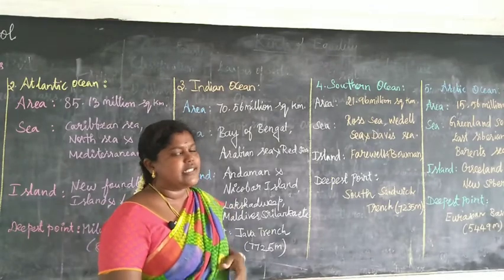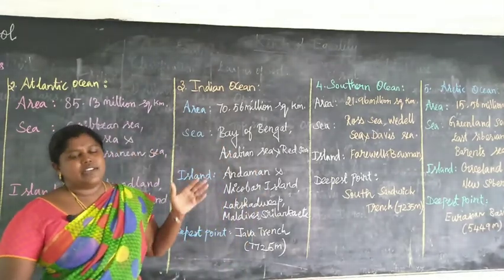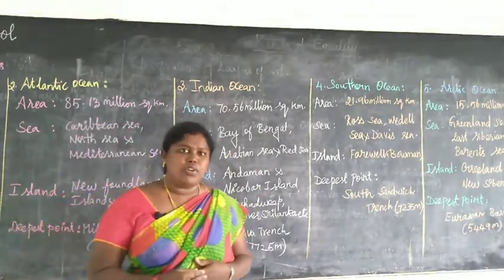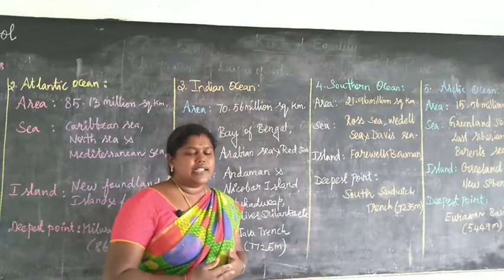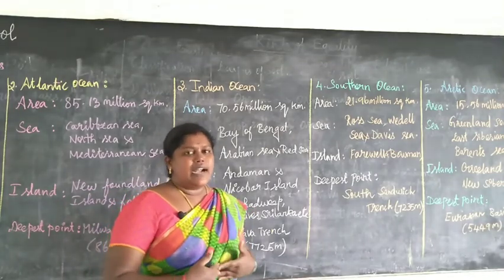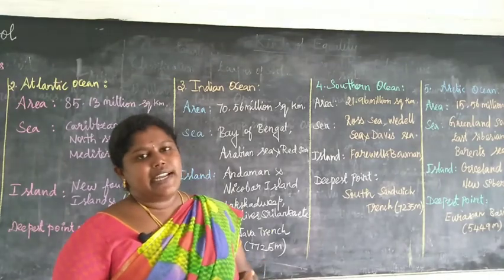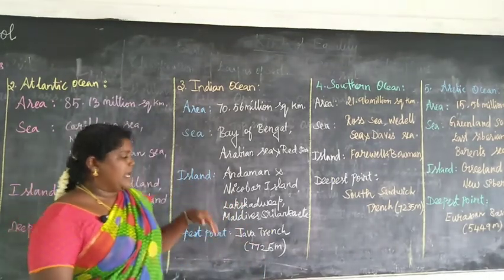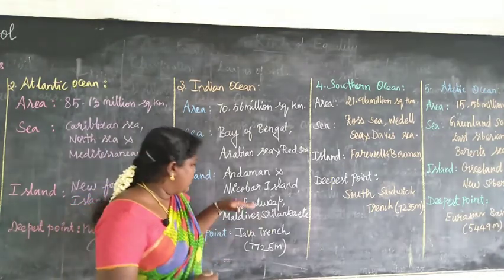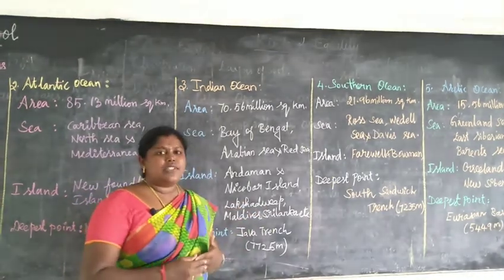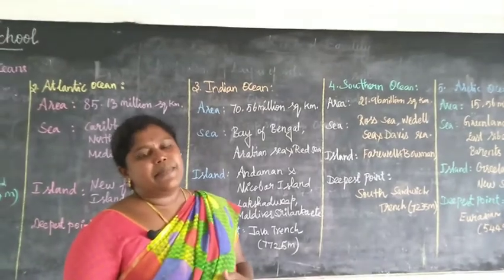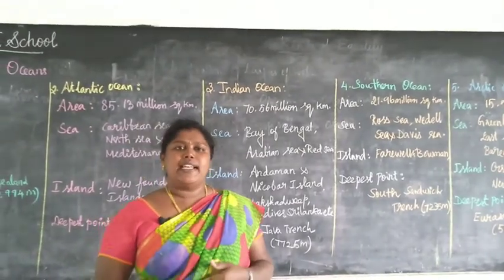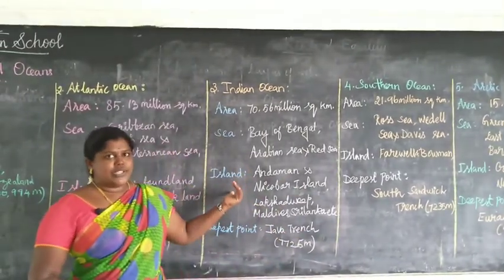This Indian Ocean is bounded by the Southern Ocean, then the Atlantic Ocean, and in the east side it is bounded by Australia. The Andaman and Nicobar Islands, Lakshadweep Islands, Maldives, Sri Lanka and Mauritius are some of the islands located in this Indian Ocean.